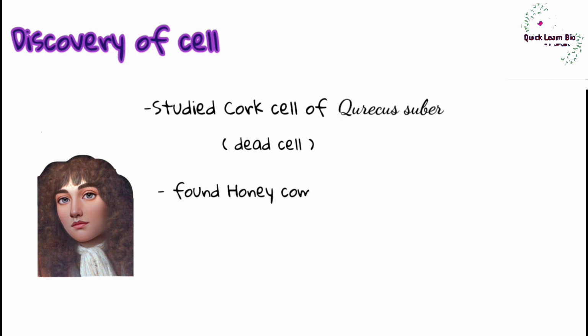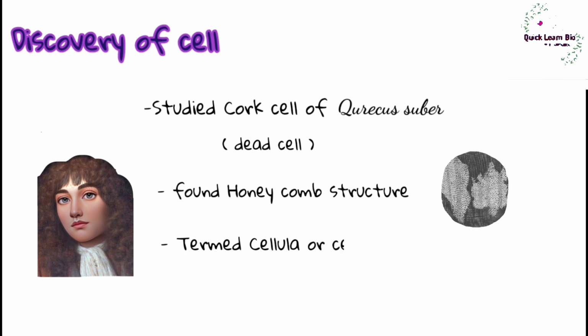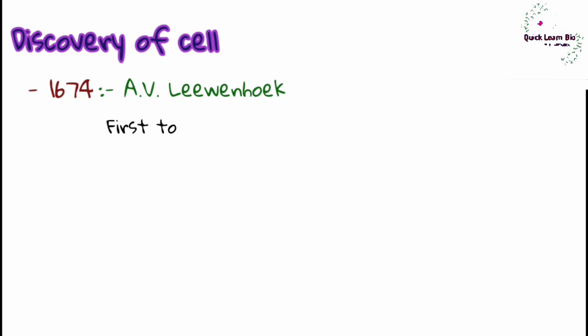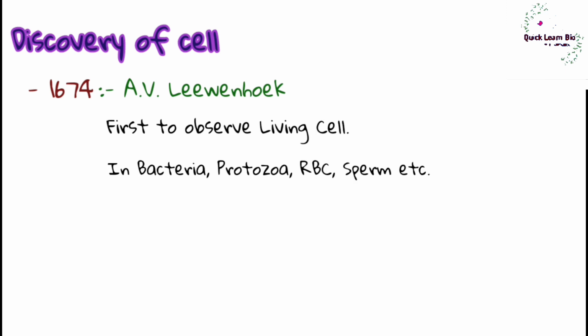During his study of dead cells, that is, cork cells of Quercus suber, he found a honeycomb structure. There were a number of compartments. Hooke termed them cellulae or cella. According to Hooke, cells were passages for conducting fluids. In 1674, Anton van Leeuwenhoek observed a living cell for the first time, when he was studying bacteria, protozoa, RBC and sperm.